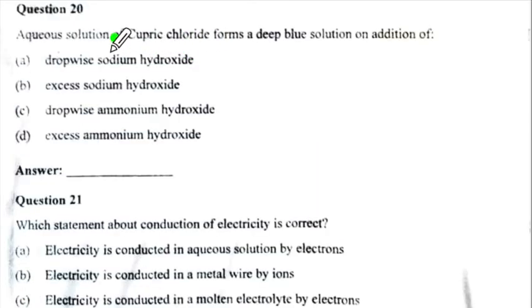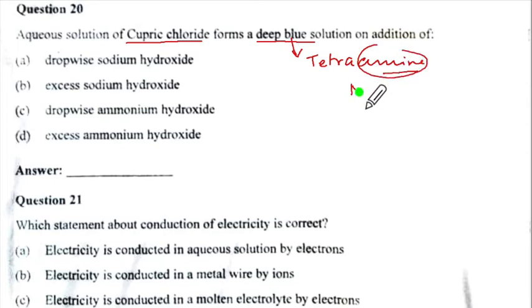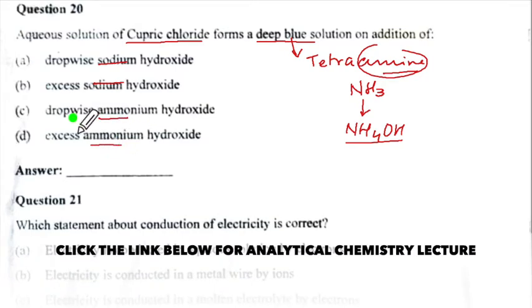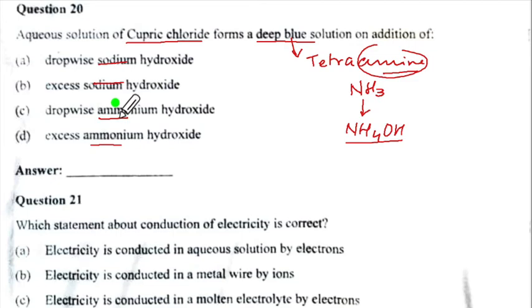Question 20. Aqueous solution of cupric chloride forms deep blue solution. Now deep blue solution is because of a tetraammine complex compound. Ammine means it must have an NH3 group, which means it must be added with NH4OH. Sodium hydroxide, you can't take that. This is ammonium hydroxide. Dropwise will not give you inky blue solution. It will give you a pale blue precipitate. Excess of ammonium hydroxide is the correct option.